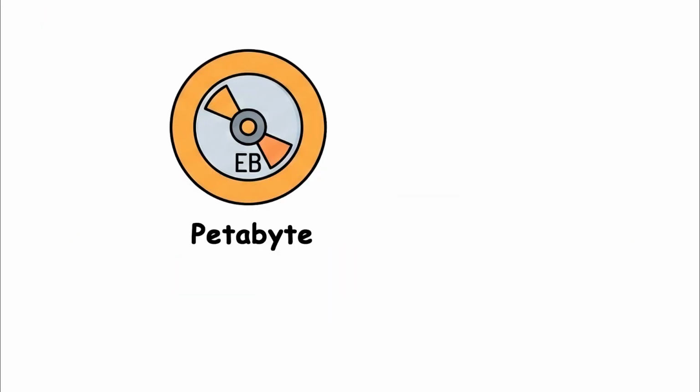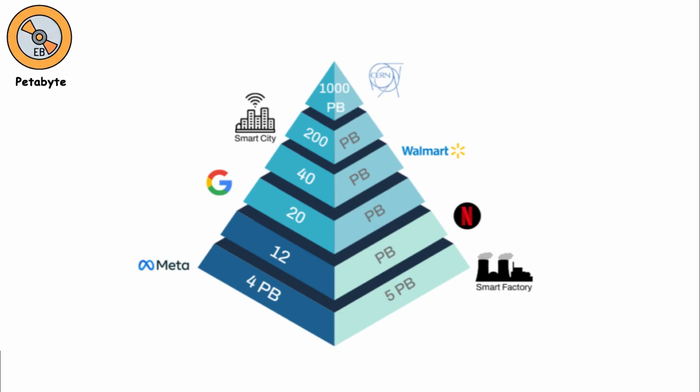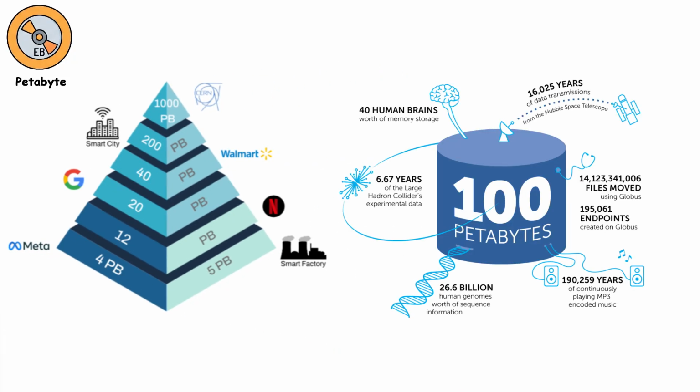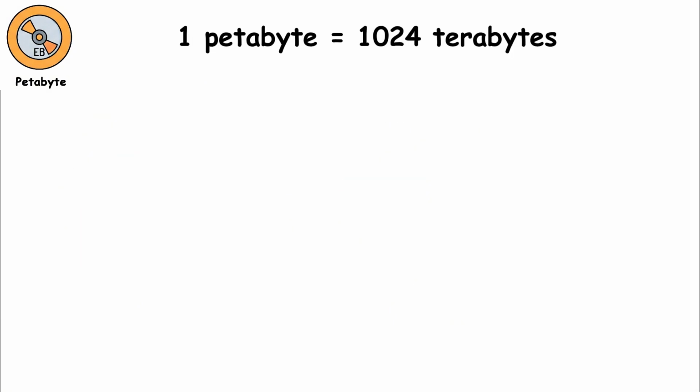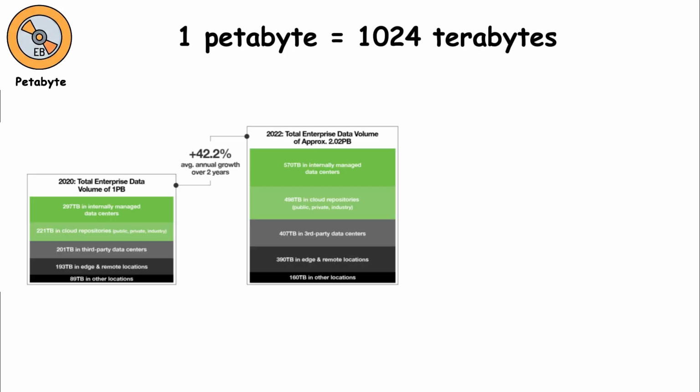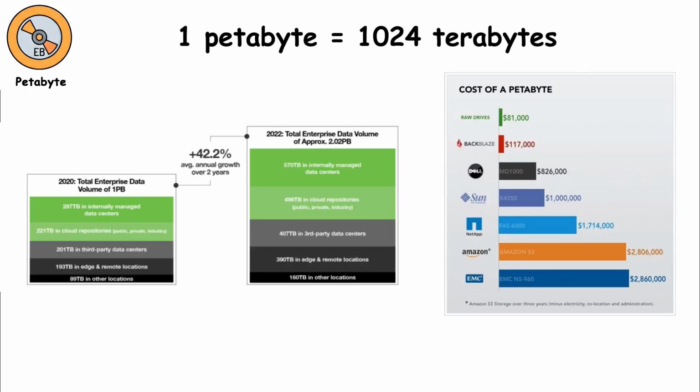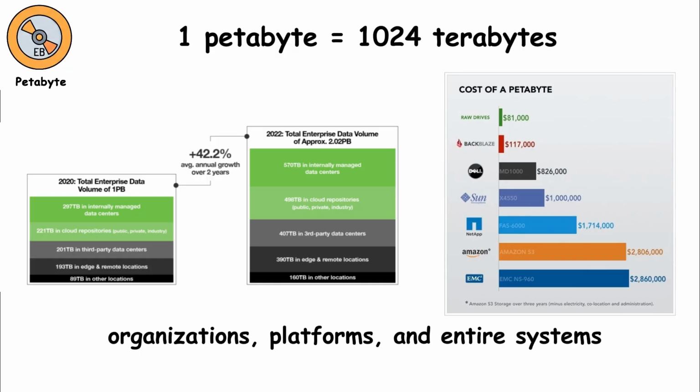Petabyte. A petabyte is the point where data becomes too large to imagine as personal storage. This is no longer about one person's files or even one powerful computer. 1 petabyte equals 1,024 terabytes. But more importantly, it represents data at an industrial scale. At this level, storage belongs to organizations, platforms, and entire systems.